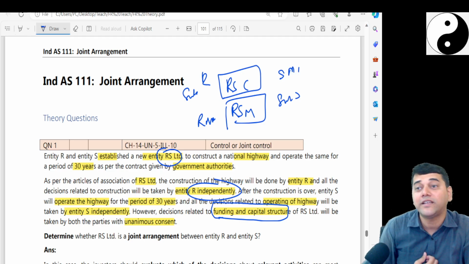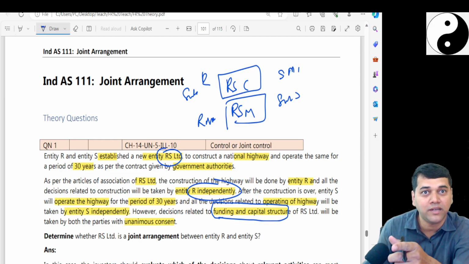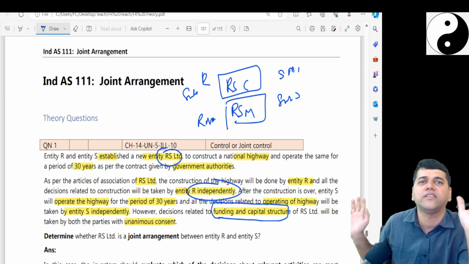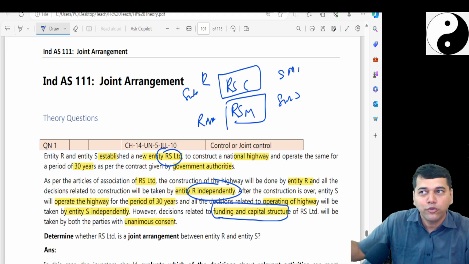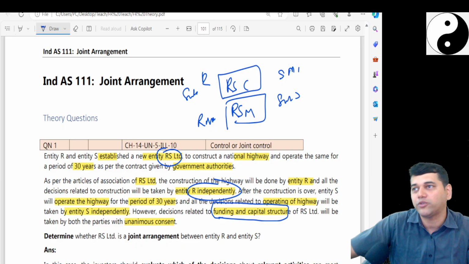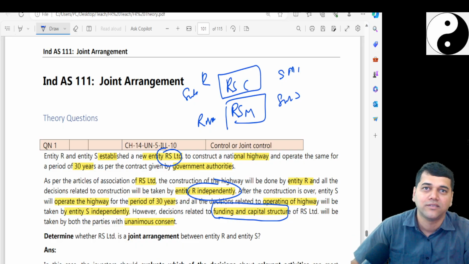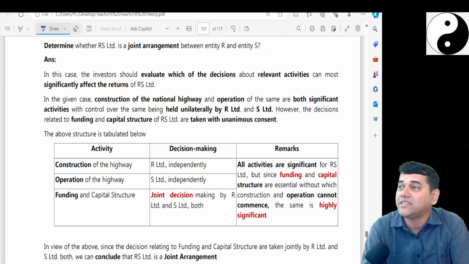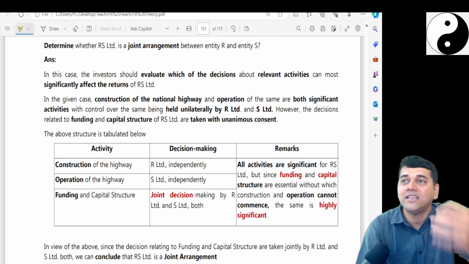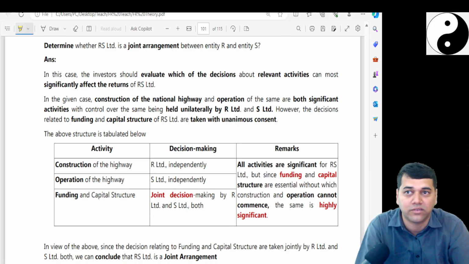So should I sit and watch what you're doing? No, I can control that. I can stop that. How? Financing decision. See to it that you will not get any funds. And the moment you don't get any funds, you have to listen to me to carry on the construction. Understood, no? That's why you call it a joint arrangement. So now learn, practice at home how to write this.